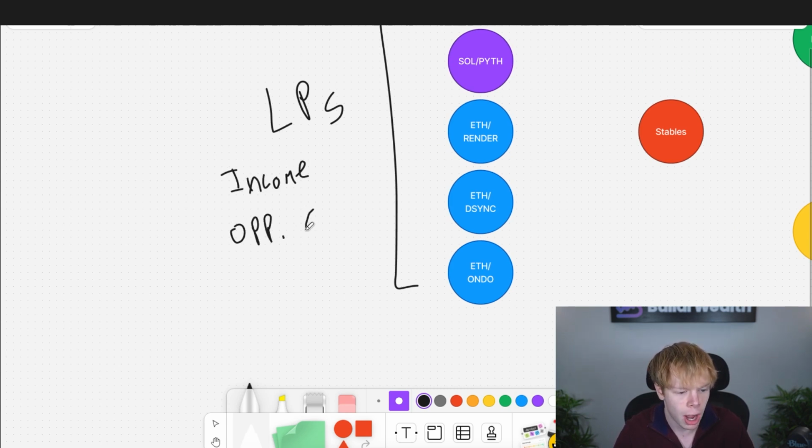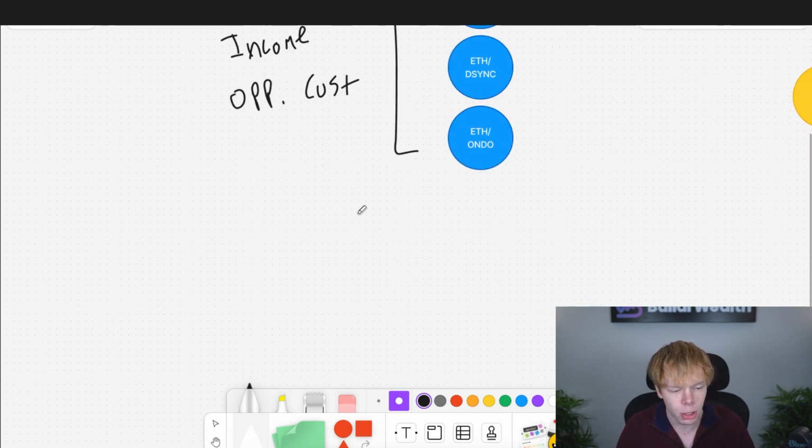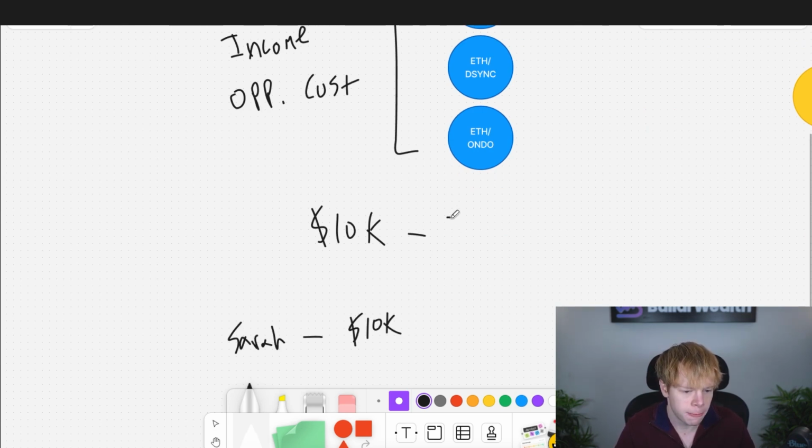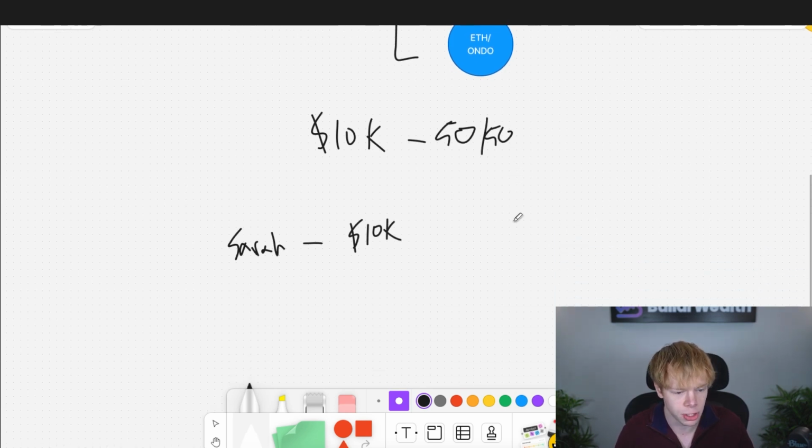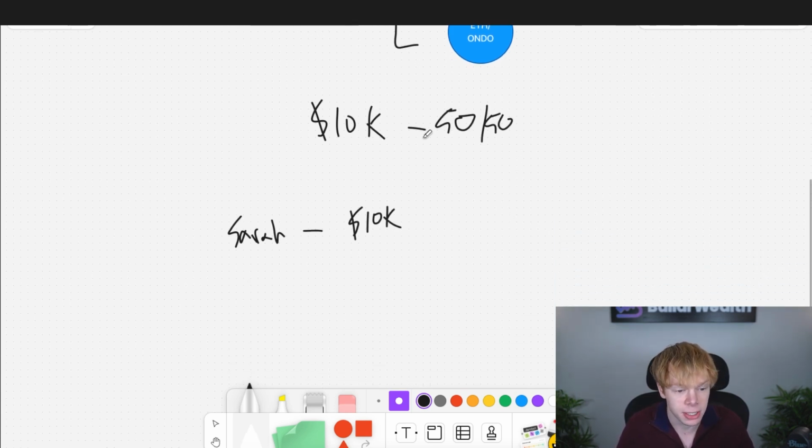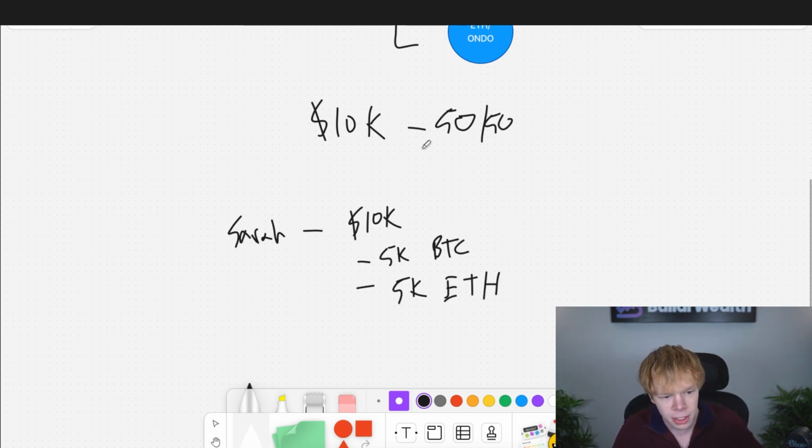And ultimately, what opportunity cost is it says, hey, if you're in a liquidity position, say you start with 10,000 bucks. And then there's also, let's just say, Sarah. This is a fictionary person. Sarah has $10,000 as well. And you park, say, 50-50 in Bitcoin/Ethereum, right, in your liquidity position. And Sarah does the same exact thing, except instead of being in a liquidity position, they throw 5K into BTC and they throw 5K into ETH. So you guys both threw 5K in the assets. The difference is Sarah is holding spot. You are parking it in a liquidity position, which is earning you income, right?